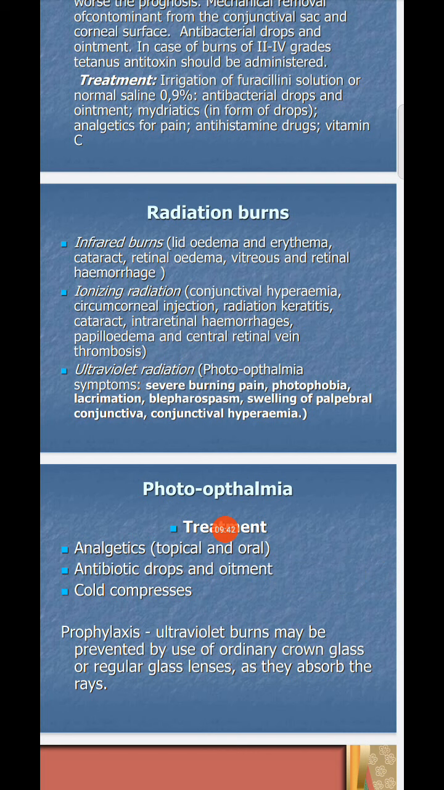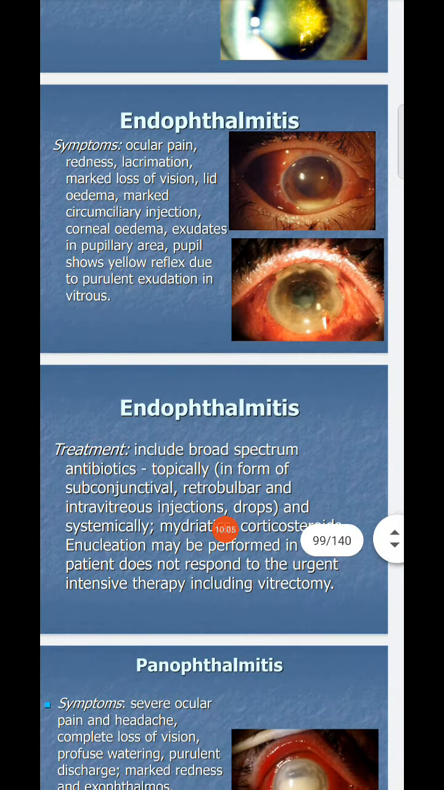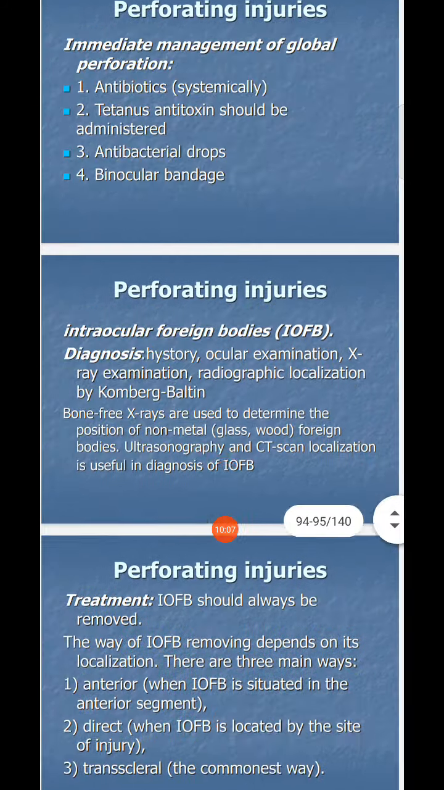Okay, next one is photophthalmia. Photophthalmia treatment is analgesics, topical and oral, antibiotic drops and ointment, and cold compress. Prophylaxis: ultraviolet burns may be prevented by use of ordinary crown glass. These are the treatments for injuries of the eye. The injuries may be physical injuries, chemical injuries or radiation injuries, and in this we discussed the injuries of the eye.